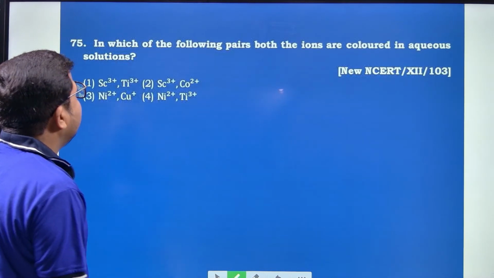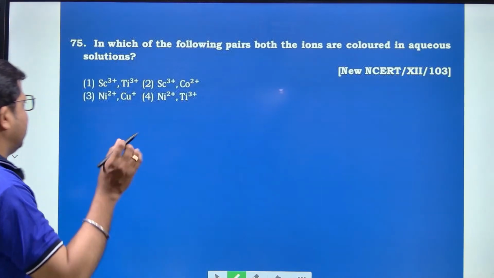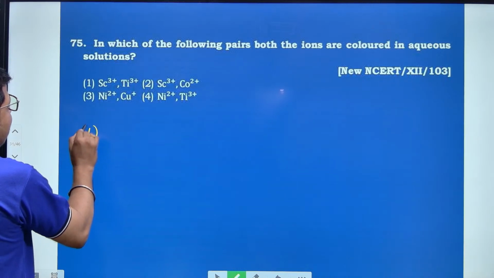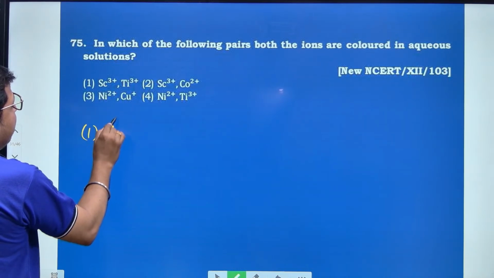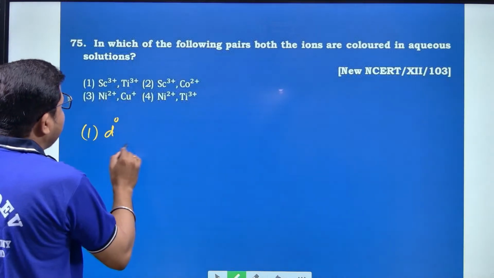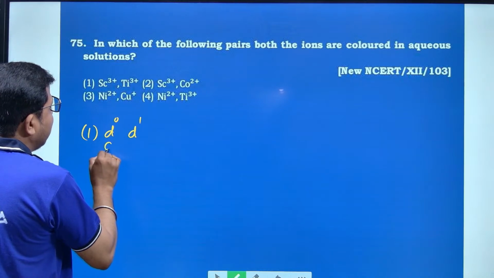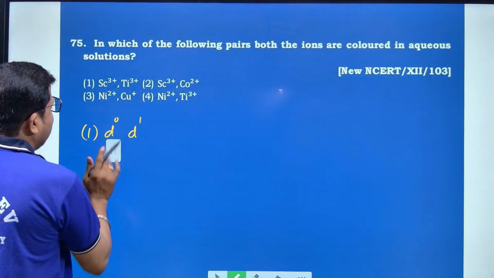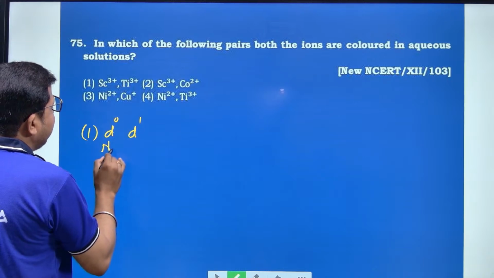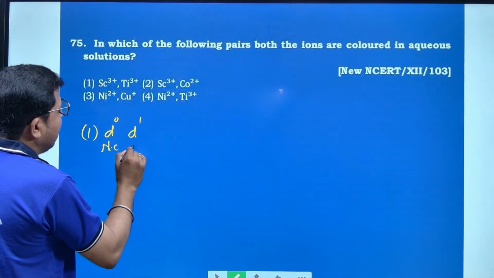Okay. In which of the following pairs are the ions colored in aqueous solution? See here, option number 1: scandium is d0 configuration, and titanium is d1 configuration. Scandium is not colored, and titanium is colored due to the presence of an unpaired electron.